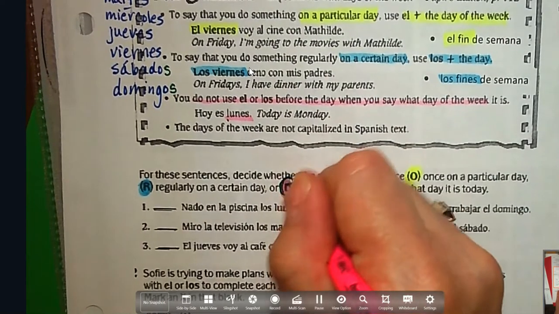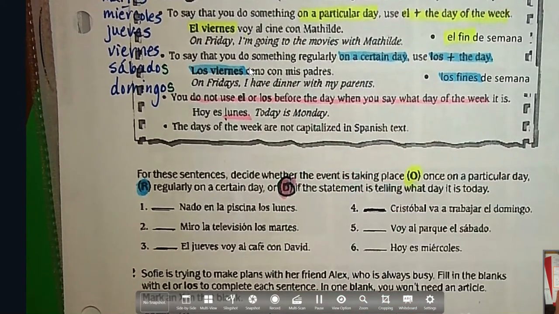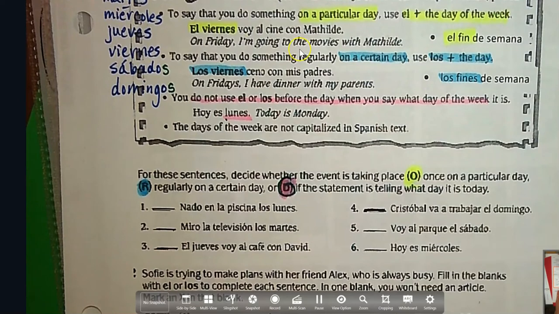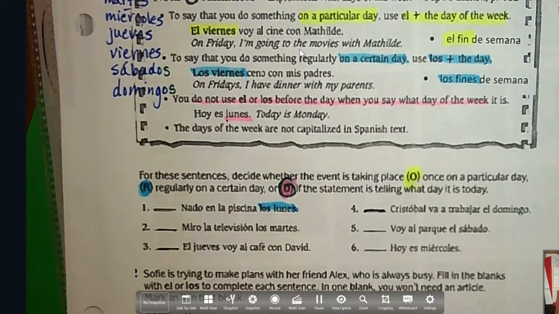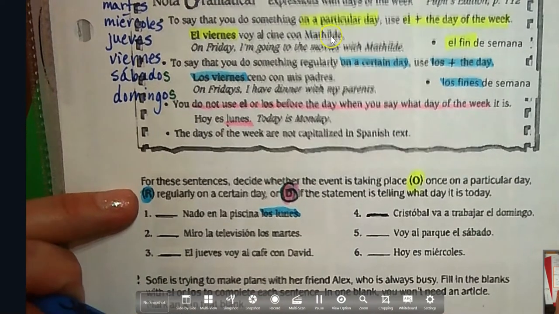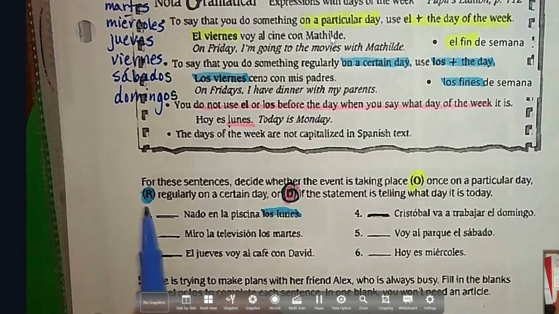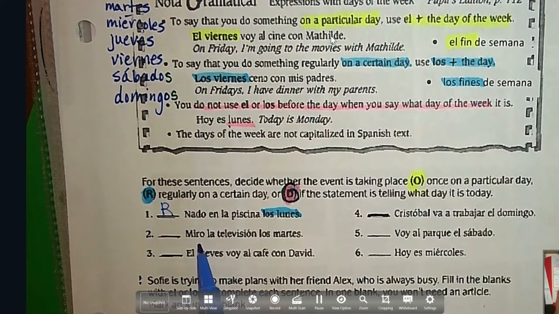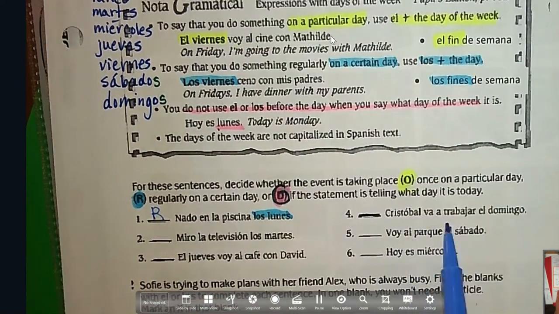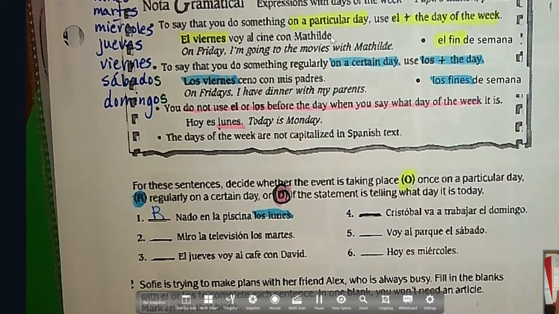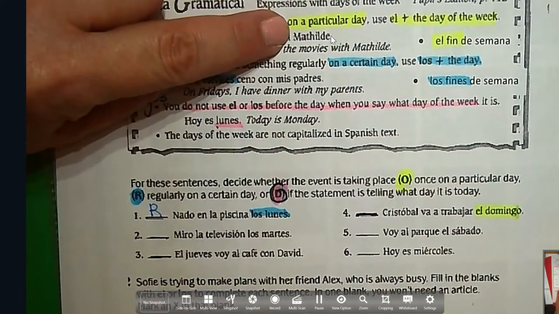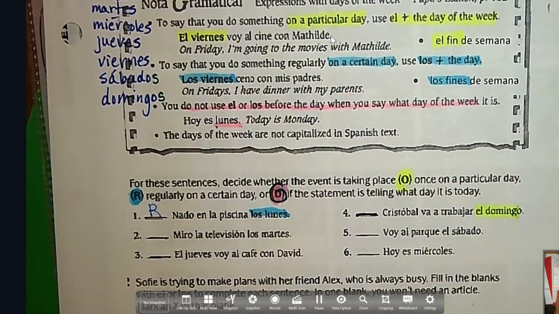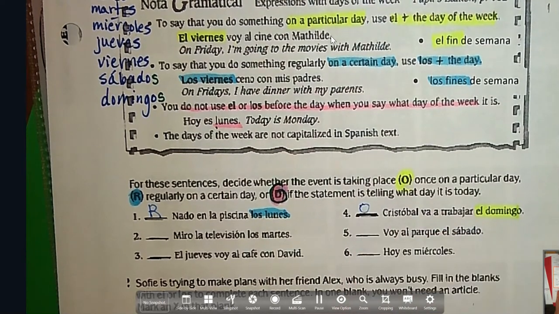Look at the first one. Nado en la piscina los lunes. You see a los? Okay, so that means that it's going to be scheduled regularly. So on Mondays, I swim. So that would be an R. Let's look at this one. Cristóbal va a trabajar el domingo. So we see el in front of the day of the week. That means it's only happening one time, right? On a particular day. So then we would label that one with an O. Try those.